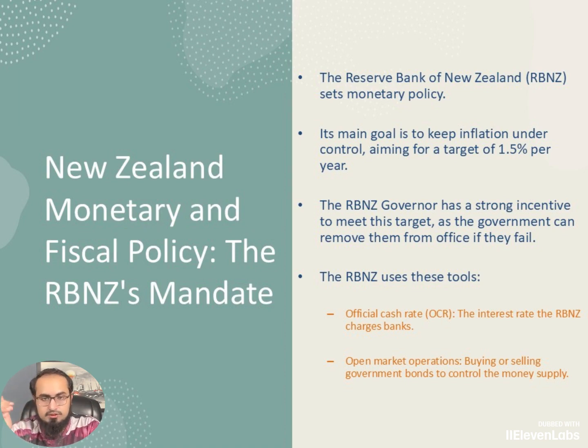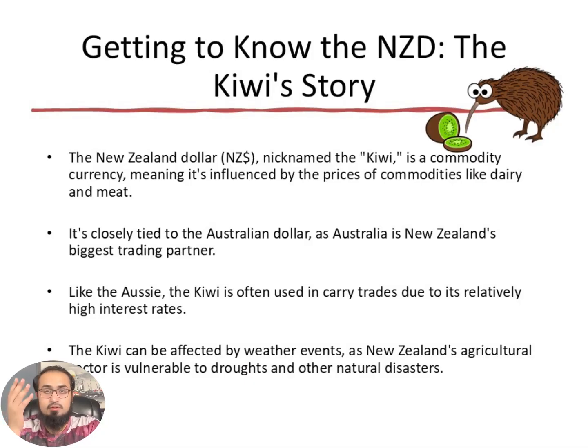The RBNZ uses these tools. What is this tool? Official cash rate, the interest rate that they charge. Basically open market operations, buying and selling government bonds to control the money supply. The story of the Kiwi: the New Zealand dollar, nicknamed the Kiwi, is a commodity currency, meaning it's influenced by the prices of commodities like dairy and meat.